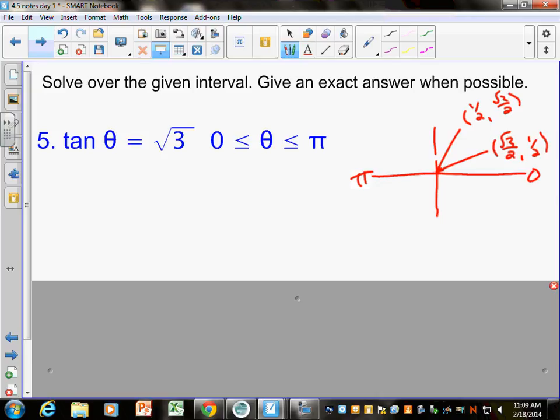Remember Philip discovered this lovely little trick. I hope you've been using it. It would be pi/6, because if you do this one, you get 1 over the square root of 3. But if you do this one, you get square root of 3 over 1, right? You don't have to do the complex fraction because the 2's are always going to cancel out. If you do the tangent of pi/3, you get square root of 3 over 2 over 1/2, and you flip that up, every time the 2's are going to cancel, which is why Philip said y over x. Which means I can say theta equals pi/3.